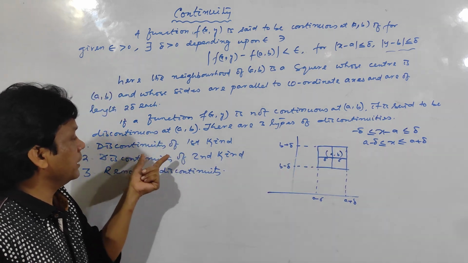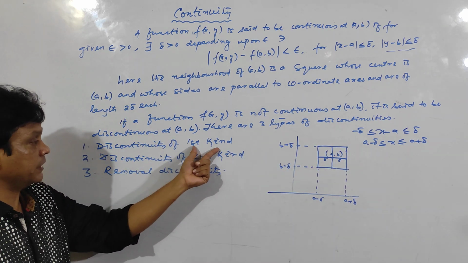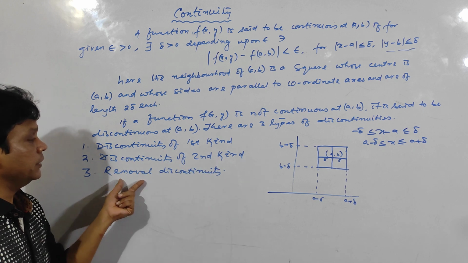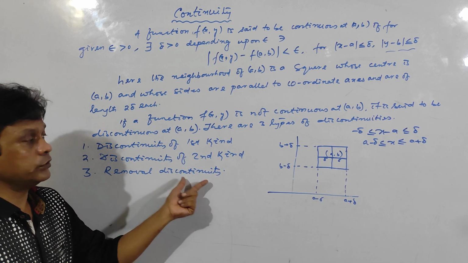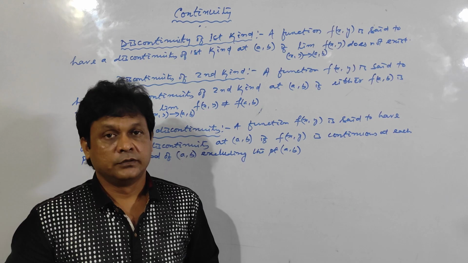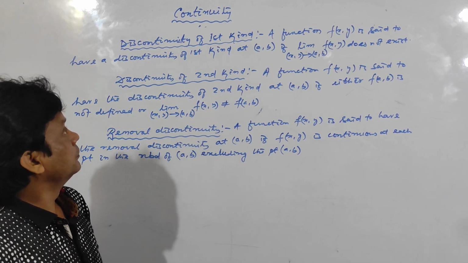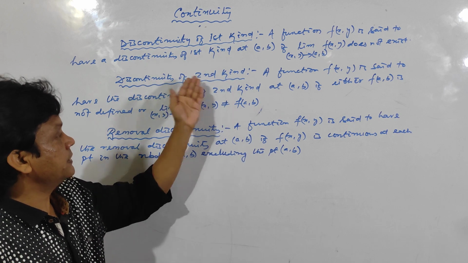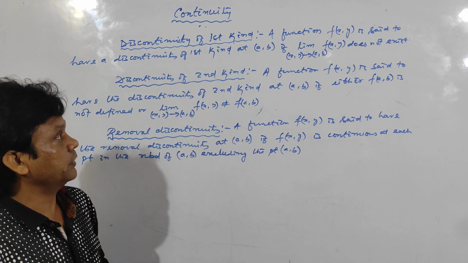Discontinuities are of three types: discontinuity of the first kind, discontinuity of the second kind, and removable discontinuity. Clear? So let us see the definitions of these three. What is the meaning of discontinuity of the first kind, second kind, and removable discontinuity?